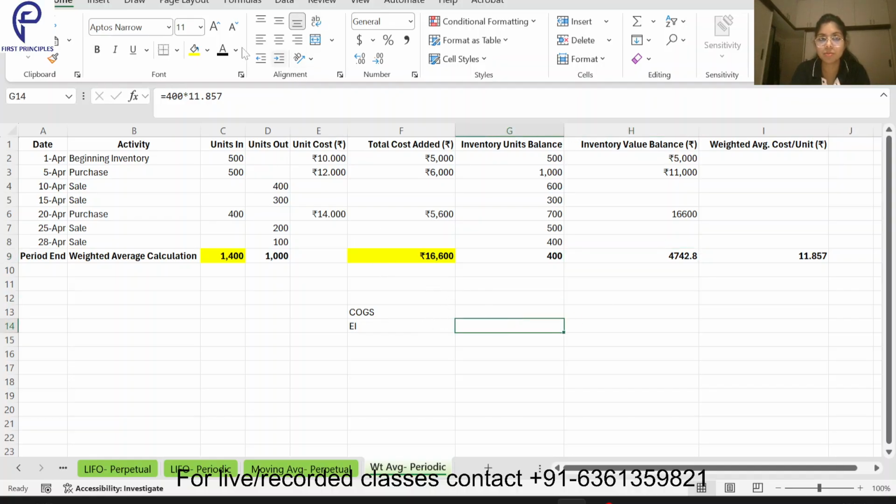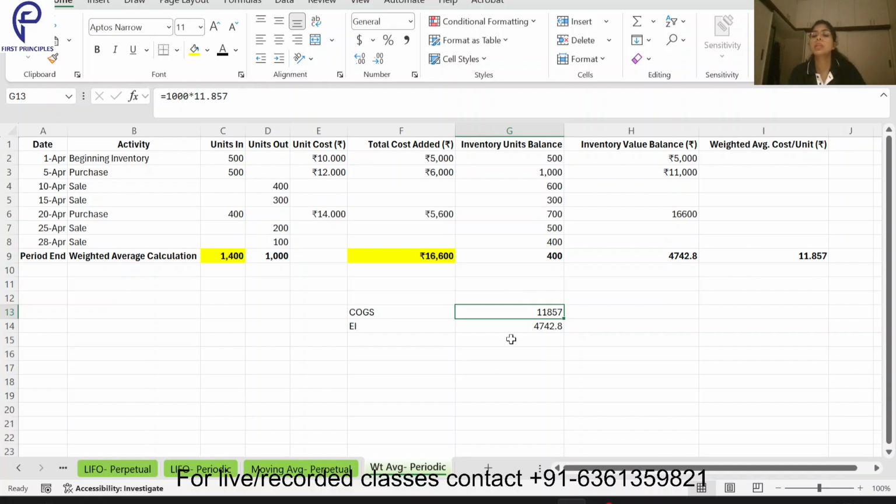4742.8 becomes my ending inventory. Coming to my cost of goods sold, how will I calculate it? How many units did I sell? These many units I sold. How many are they? 1000. And what is my average cost? 11.857. So 1000 into 11.857.